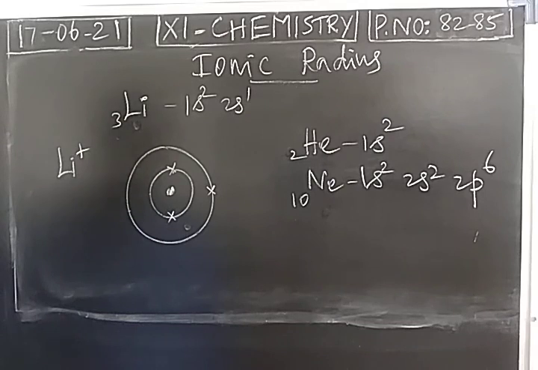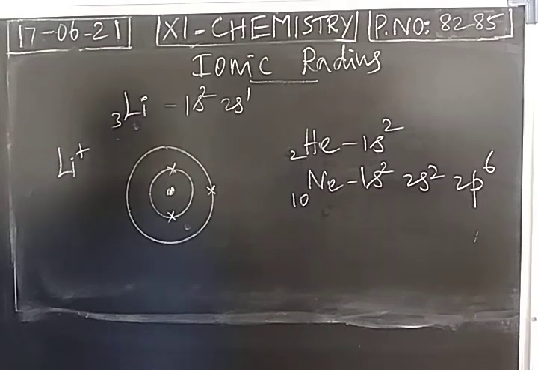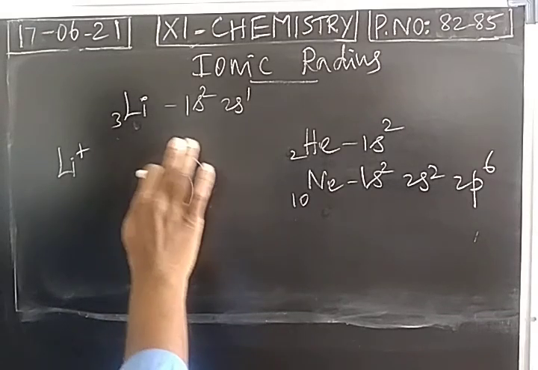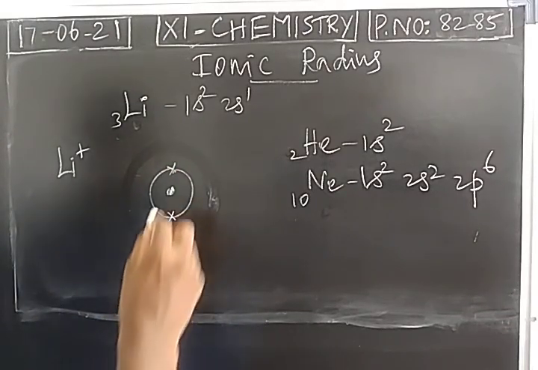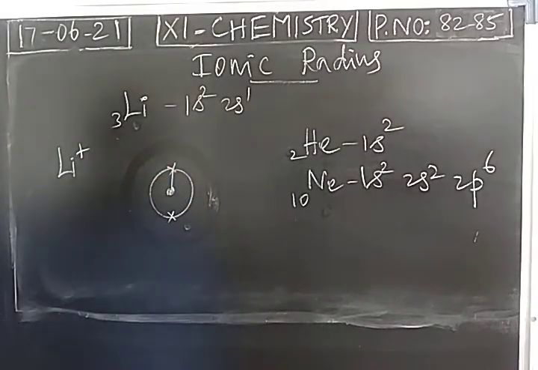Lithium loses an electron easily. It attains the electronic configuration of helium. So it needs stability so it loses an electron. So 1 electron is lost. Now the distance between the center of the nucleus and the outermost shell of electron of an ion is called ionic radius. Okay.